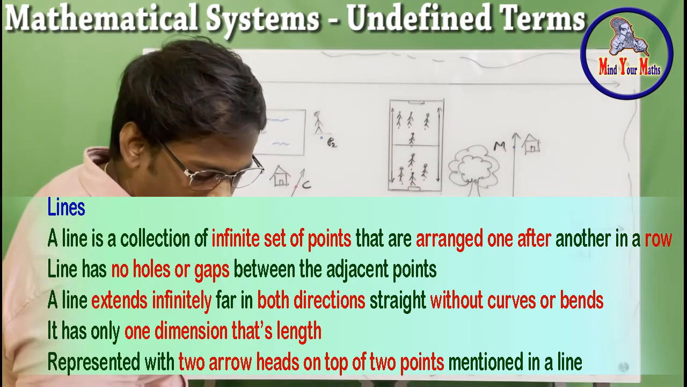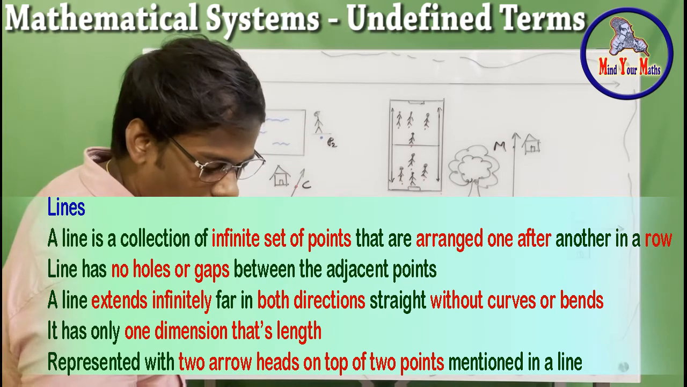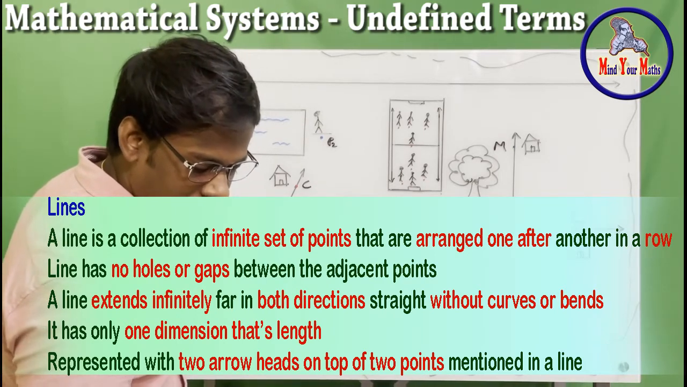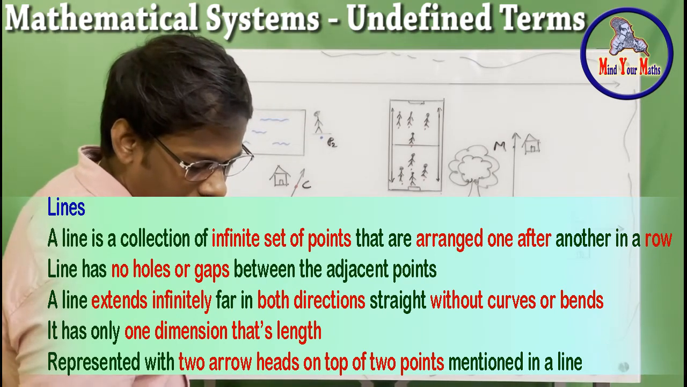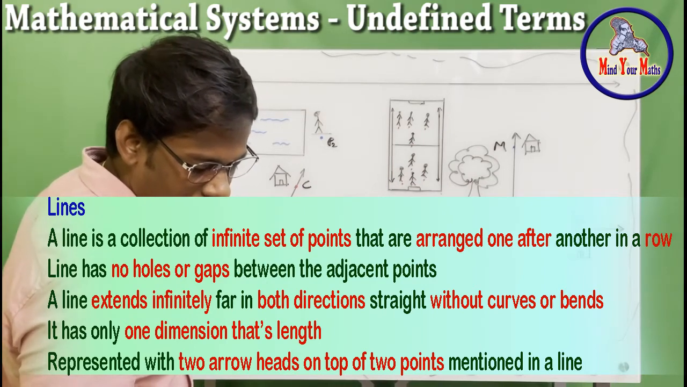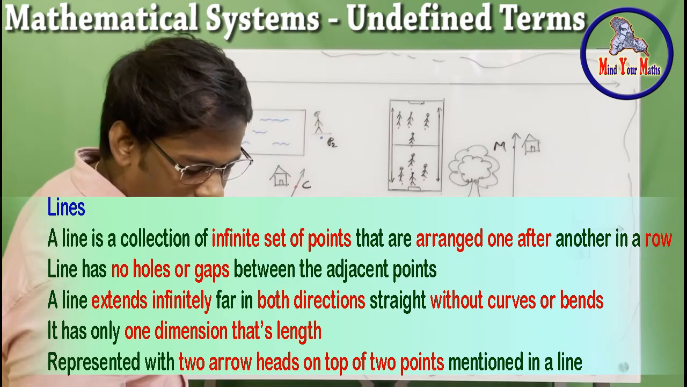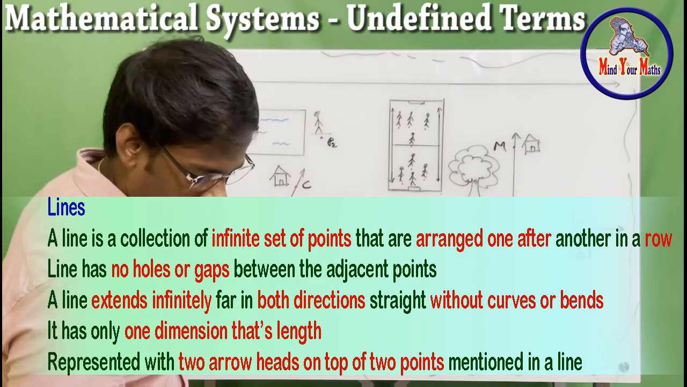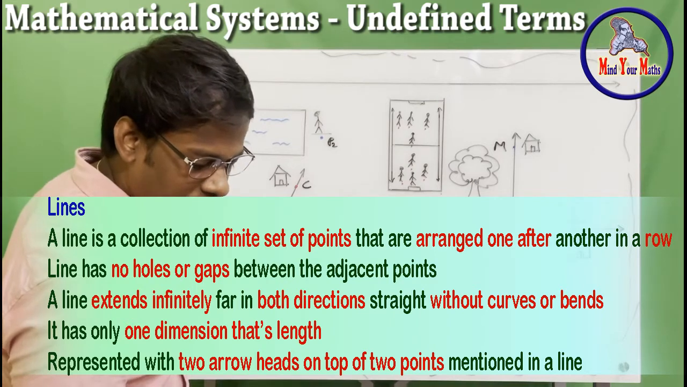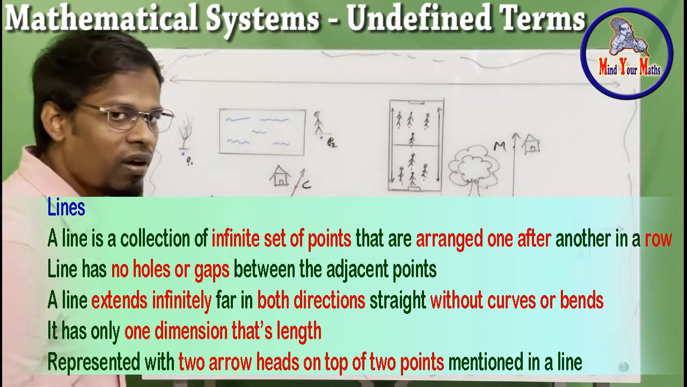An infinite set of points arranged one after another, that's a line. It has no holes, no gaps between adjacent points. It extends infinitely in both directions. In geometry, it is assumed straight, without curves and bends. And it has one dimension, that is length. So this is the description of a line.